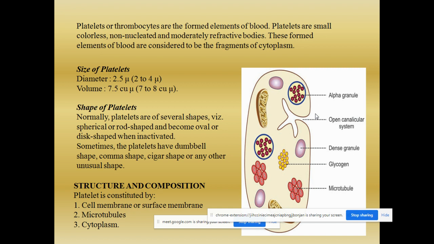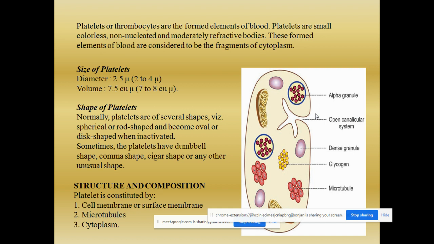When you take the platelets, they are smaller in size, they are colorless, and also they are non-nucleated. Just like the RBC, they are non-nucleated. When you compare with the RBC and the WBC, only the RBCs are colored because of the presence of hemoglobin, whereas the WBC and the platelets are colorless.